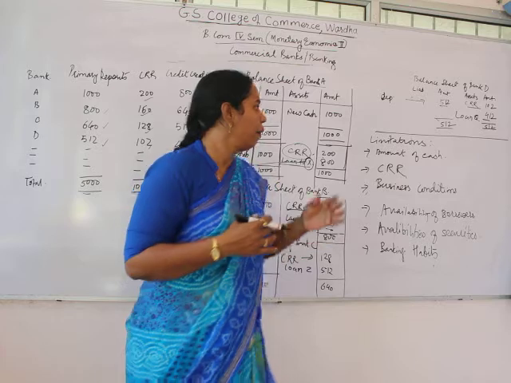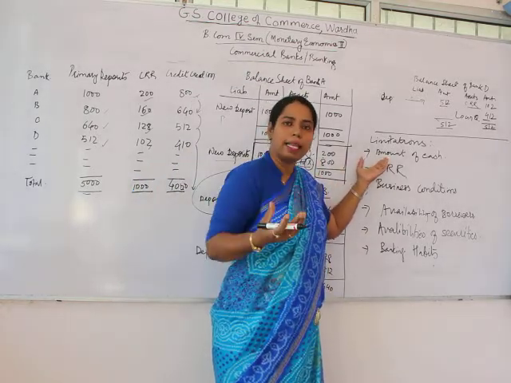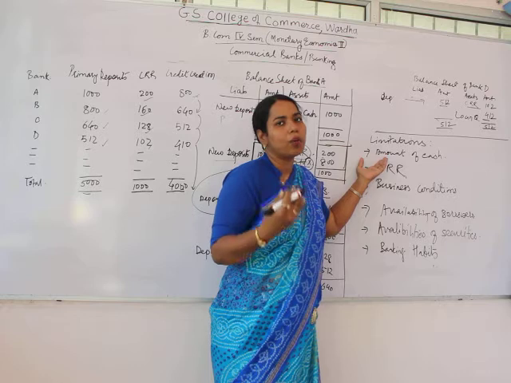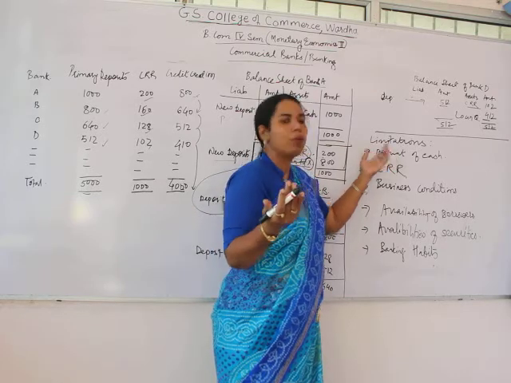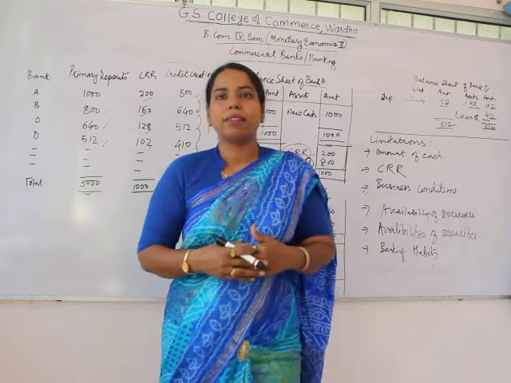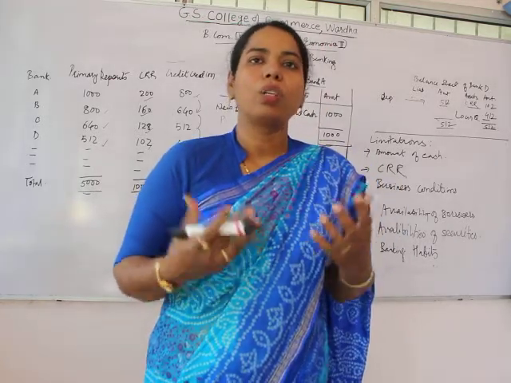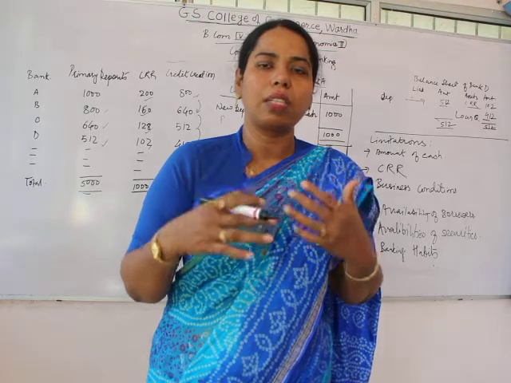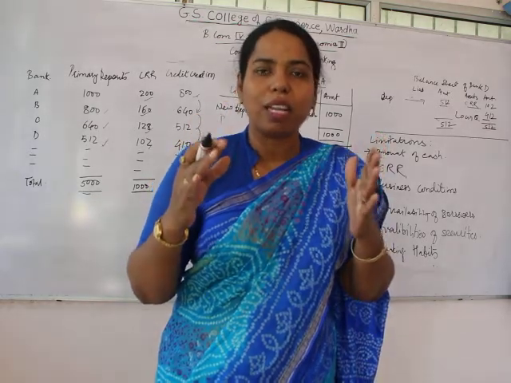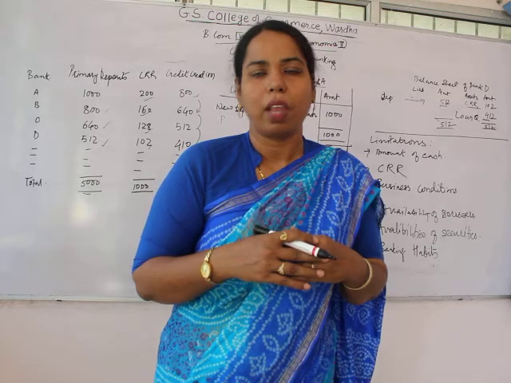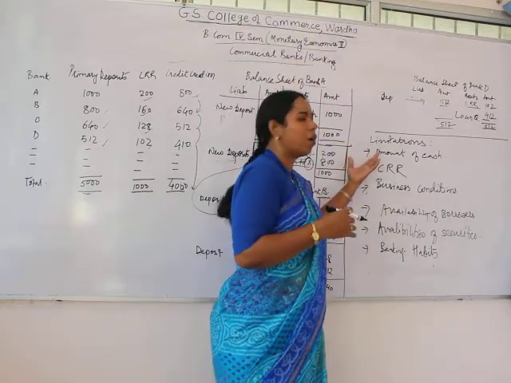When the amount of cash deposited earlier is less, then the credit creation will also be in the same manner. And in developing countries, where people have fewer banking habits, this credit creation process is somewhat restricted because of the saving habits of individuals. So the amount of cash is again one of the limitations.